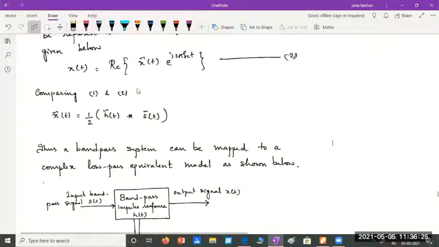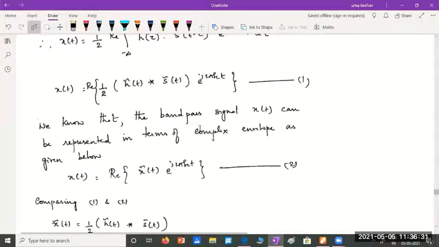Comparing these two equations, what would be the value? Comparing 1 and 2, you can clearly observe that x tilde of t, the final low pass output, should be equal to half h tilde of t convolved with s tilde of t. E power j 2 pi fct is common, so we cancel it out. The left hand side is the same.